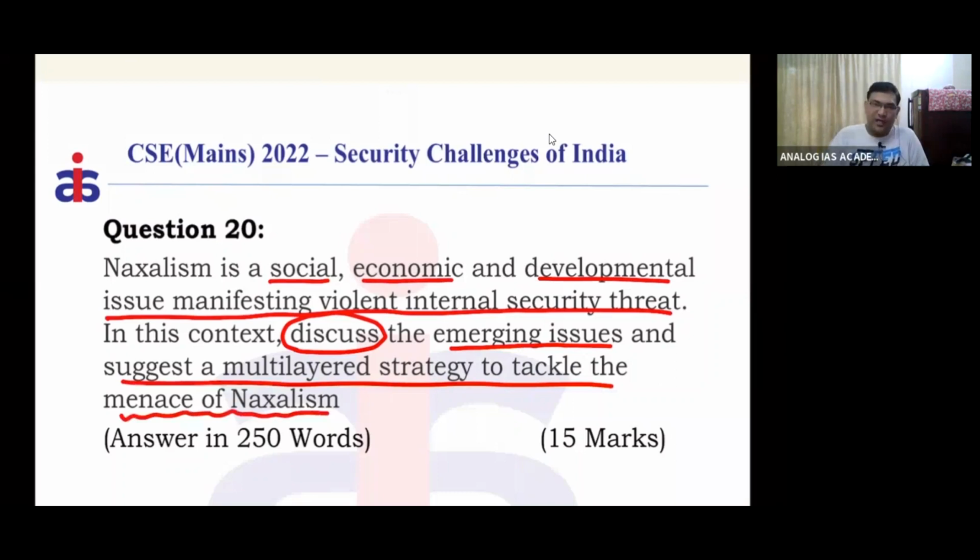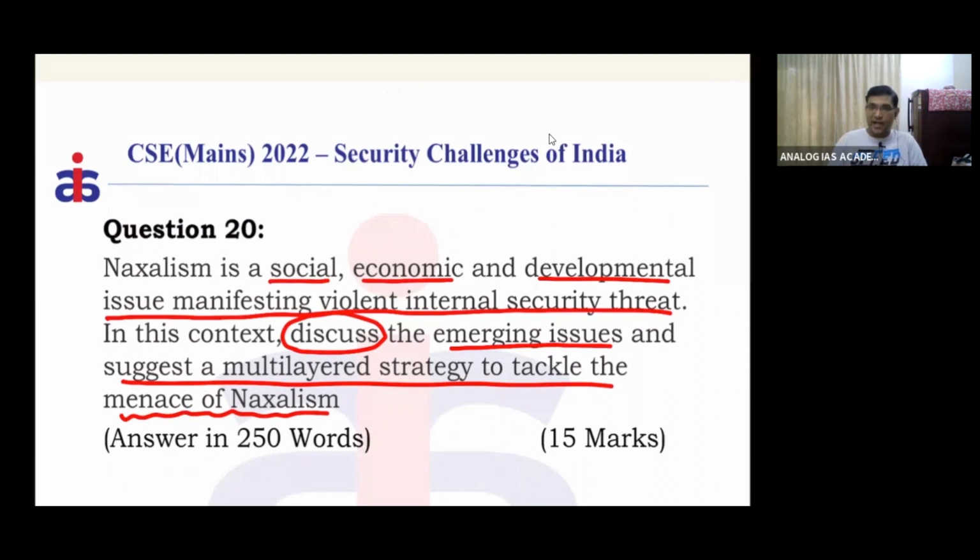So, first of all, I'll introduce. In 2005-06, our then Prime Minister, Manmohan Singh, described Naxalism as the gravest internal security threat.